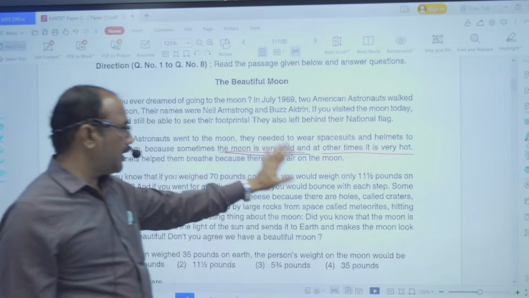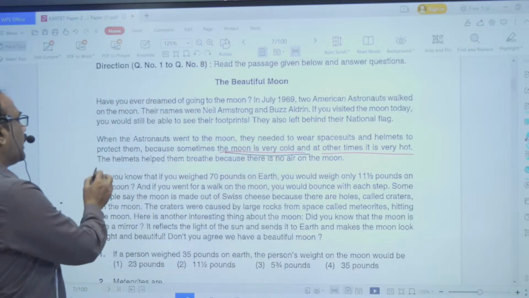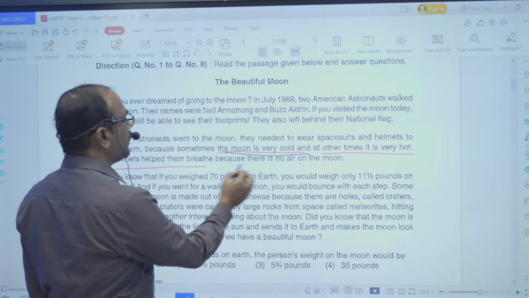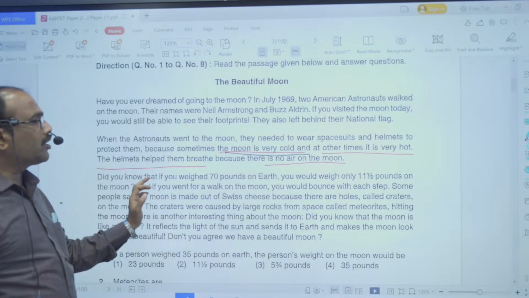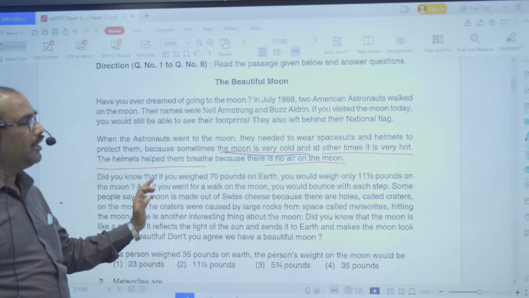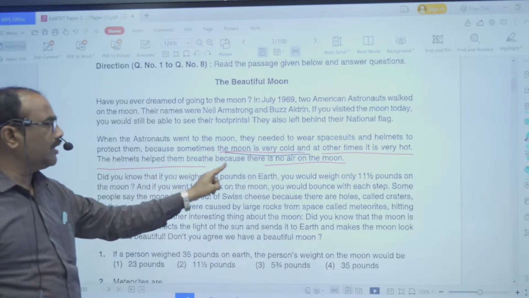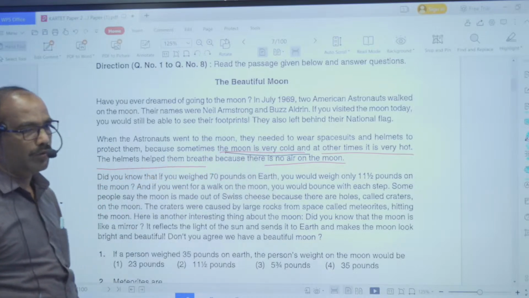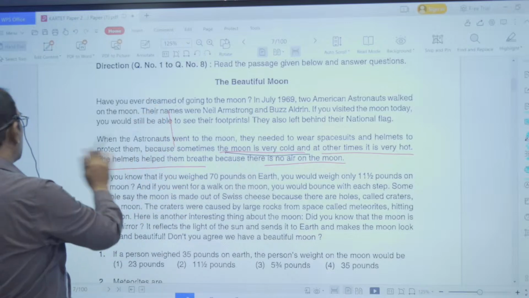Sometimes the moon is very cold and at other times it is very hot. That is the point. The helmets helped them breathe because there is no air on the moon. So why do astronauts carry helmets with them? This is the point. The helmets helped them breathe because there is no air on the moon. And now look at the third paragraph.